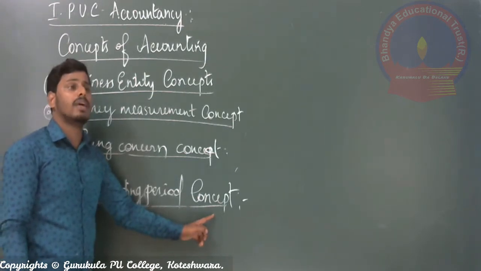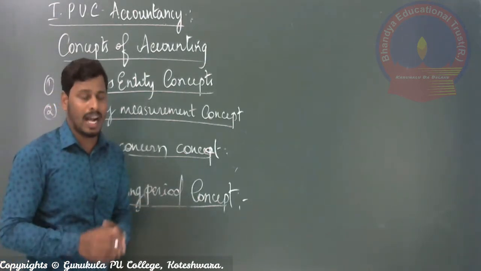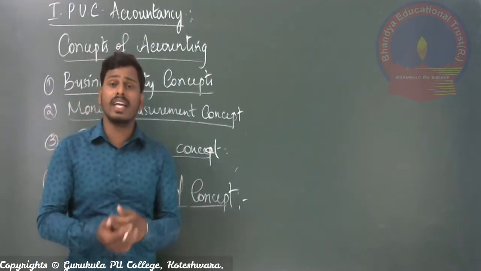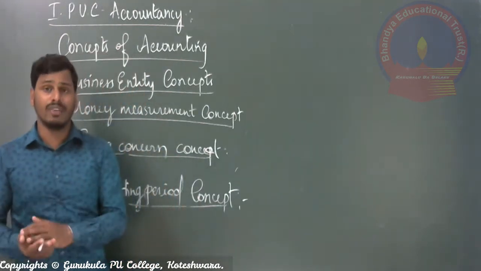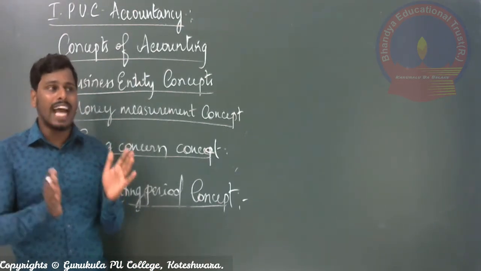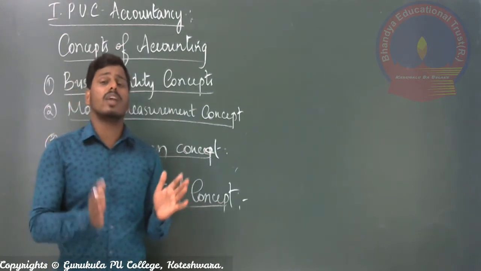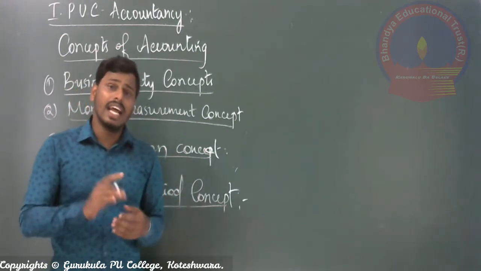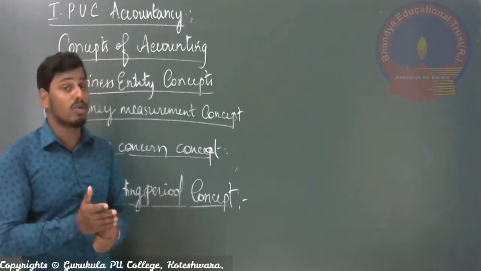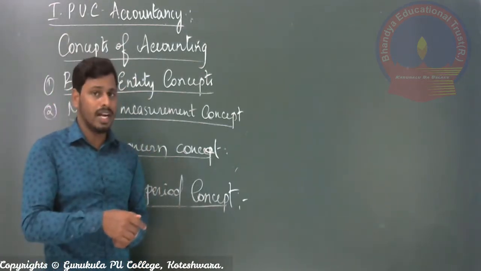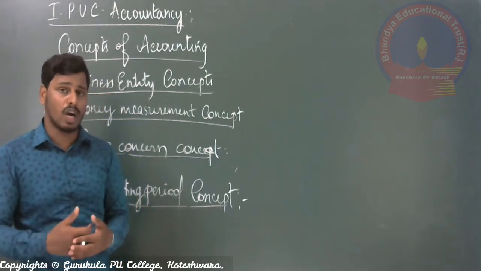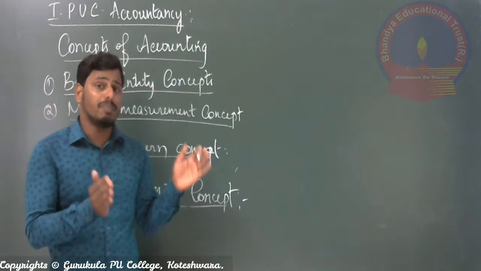For example, at the end of each year, either 31st December of every year, or in the case of a financial year, 31st March of every year, if we decide to calculate the profit and loss of the company, on that day itself you have to calculate the profit and close the books of account.